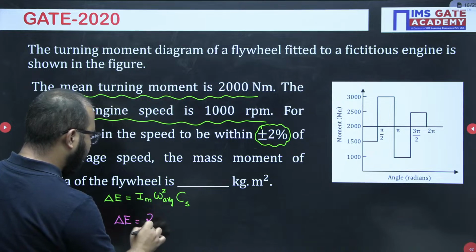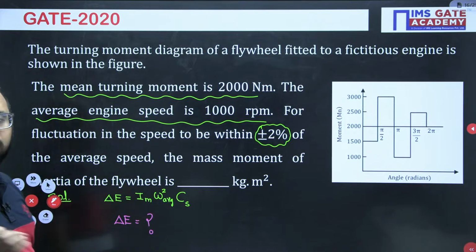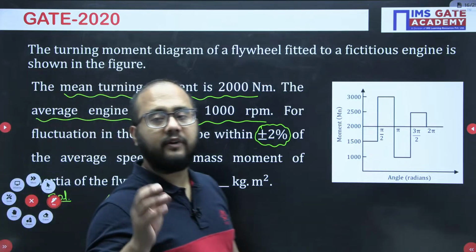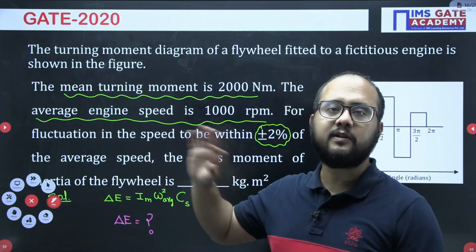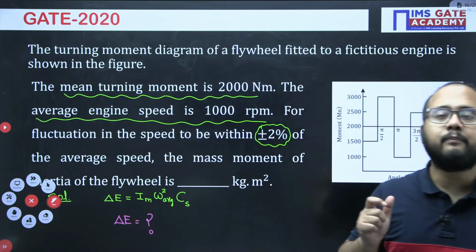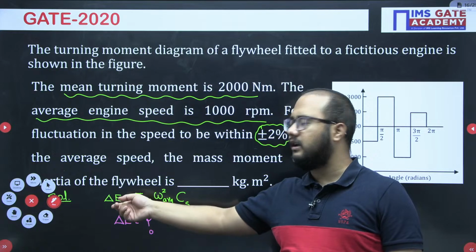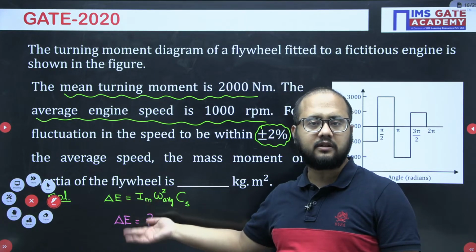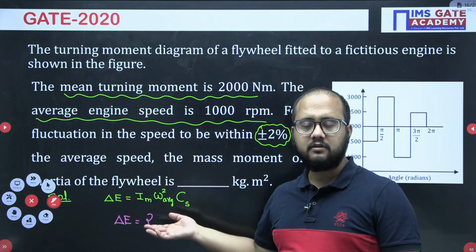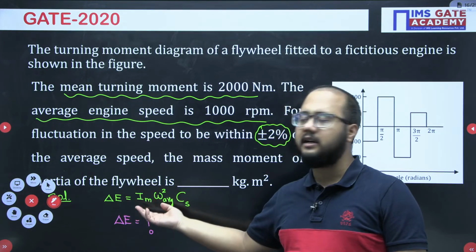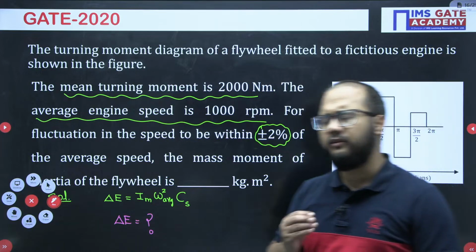How to get delta E? Because if the delta E value is known to us, then calculation of mass moment of inertia of the flywheel is very easy basically. We have seen in the previous problem also how to calculate mass moment of inertia. If delta E value is given, then directly I will use this formula, and mass moment of inertia is very easy to calculate.